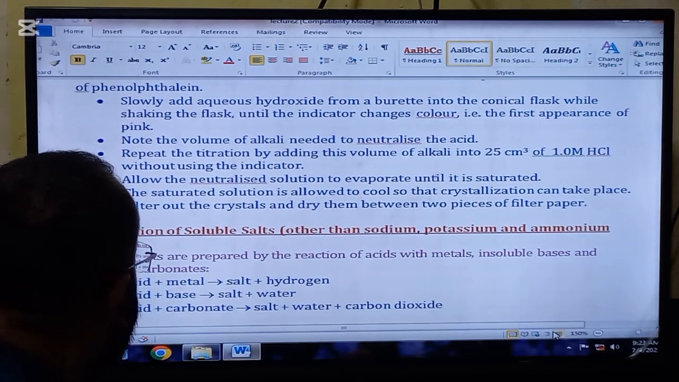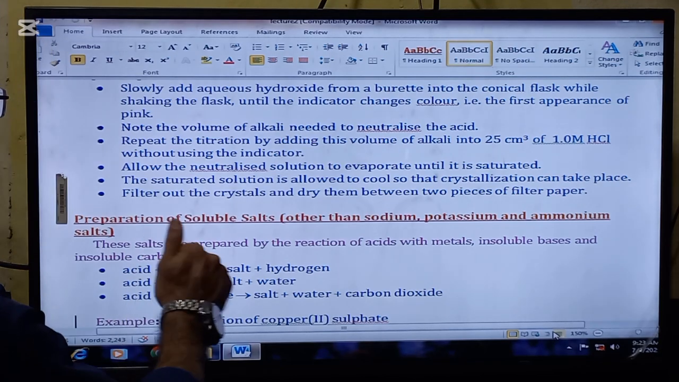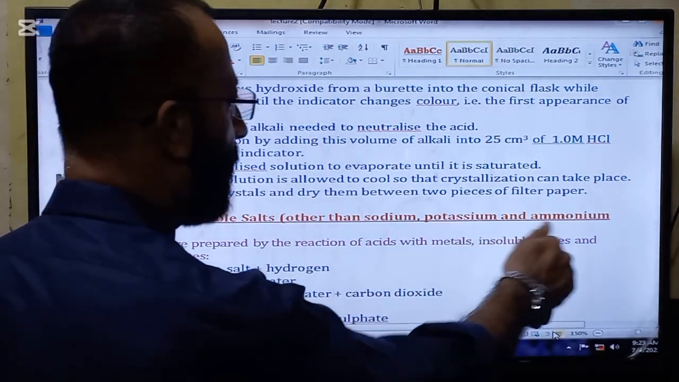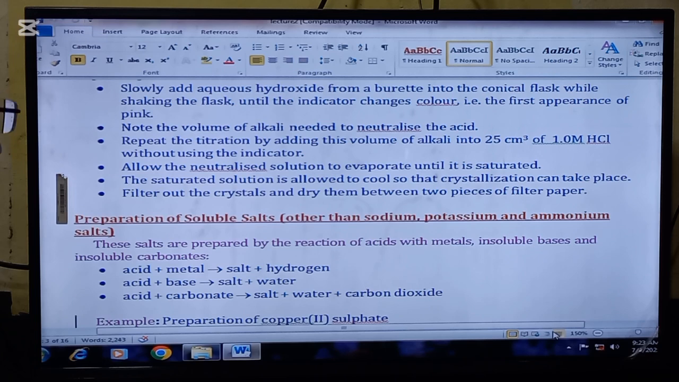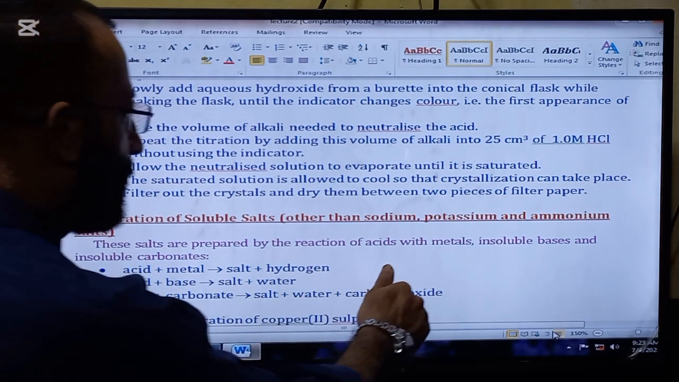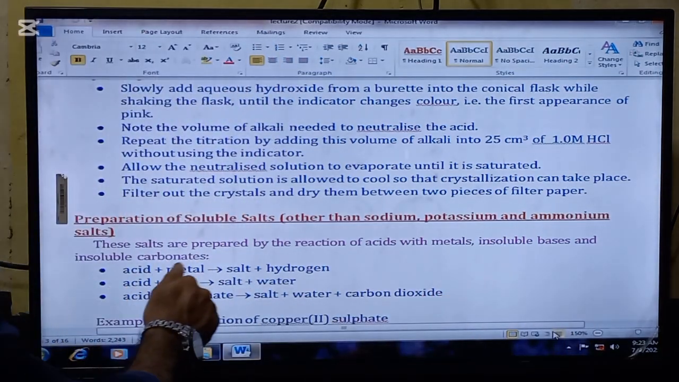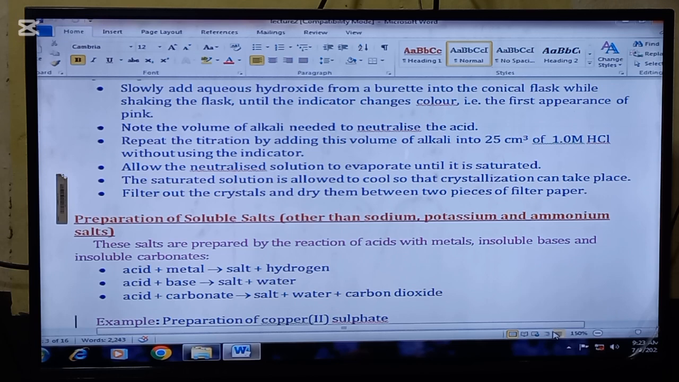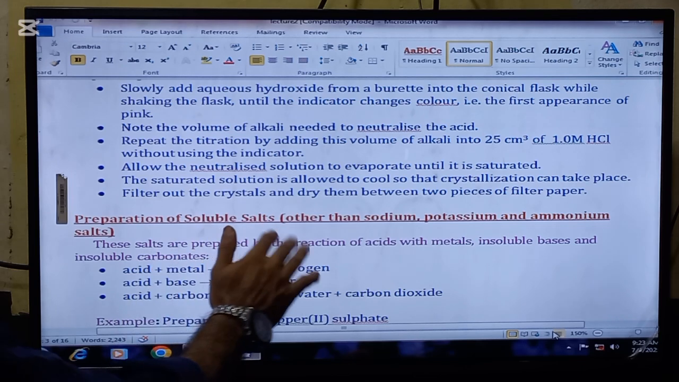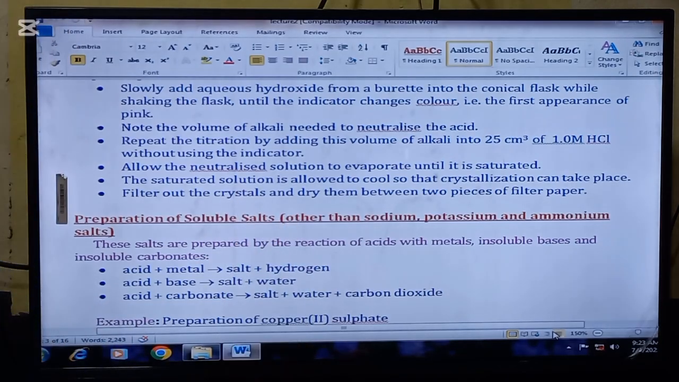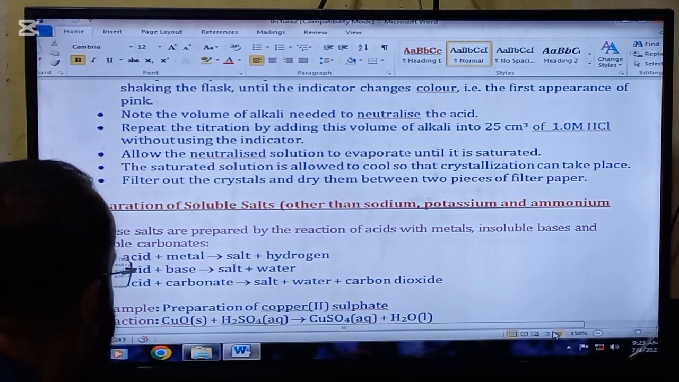Okay, the next topic which we are going to read is the preparation of the soluble salts other than sodium, potassium, and ammonium salts. So concentrate yourself. These salts are prepared by the reaction of acids with metals, insoluble bases, and insoluble carbonates. So here are the reactions when acid and metal react, when acid and base react, and when acid and carbonate react. Soluble salts other than sodium, potassium, and ammonium are made. An example is here.